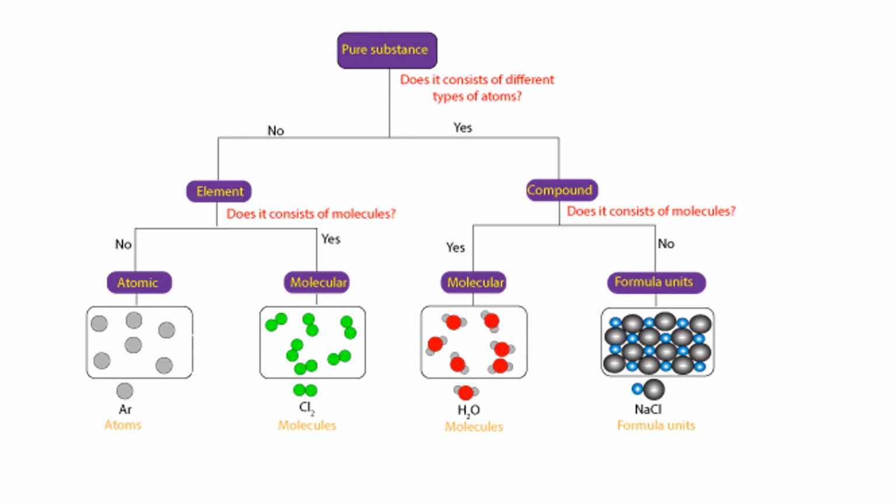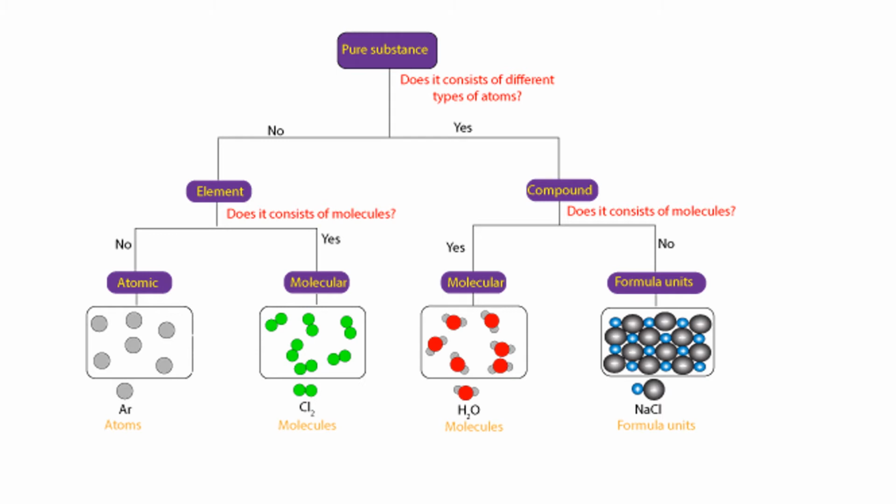Chlorine doesn't exist as just Cl, just one chlorine atom. It always is bonded to either another atom, some other compound, some other element, or it's bonded to itself. It just can't be alone, so it's always Cl2. There's always two of them together. If it doesn't consist of molecules, it's just an atom, like in this example, argon, just a plain old atom by itself.